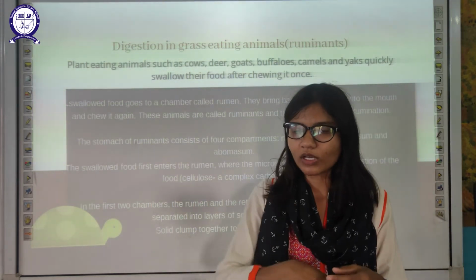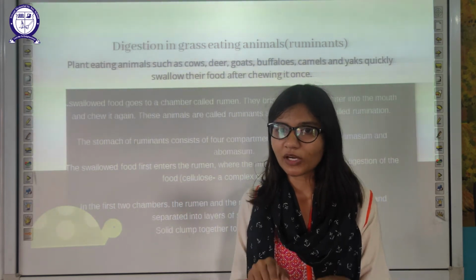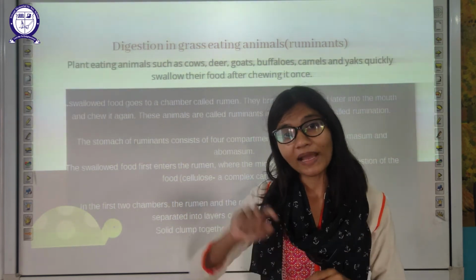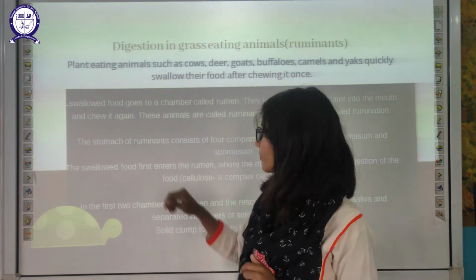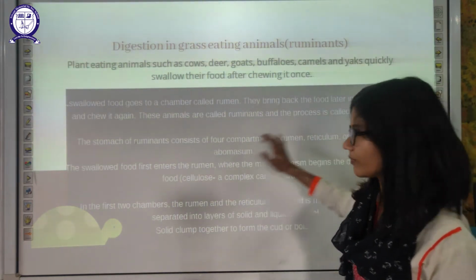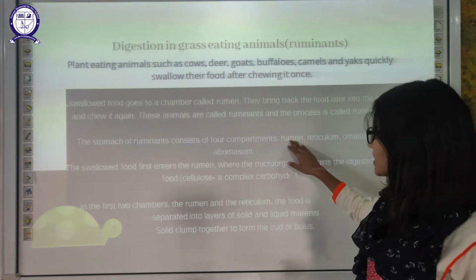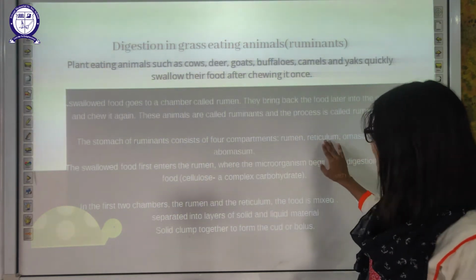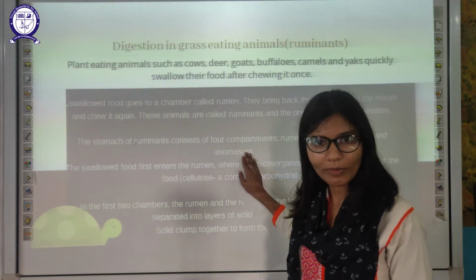The food goes from mouth to stomach, to the rumen, and then back to the mouth. This is known as cud. They chew it again. These animals are called ruminants, and the process is called rumination. The stomach of a ruminant consists of 4 compartments. First is rumen, which we have discussed. Second is reticulum, third is omasum, and fourth one is abomasum.